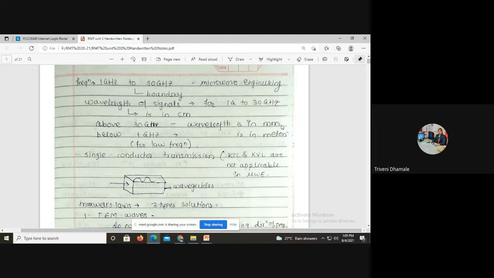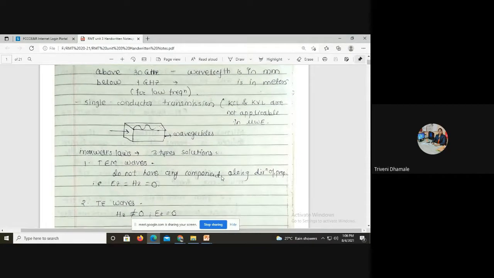Millimeter means a very short distance, so that's why the name is given. At a low frequency, generally the wavelengths come in meters and centimeters, but at a high frequency the wavelength is in millimeters. That's why the name microwaves is given, right?